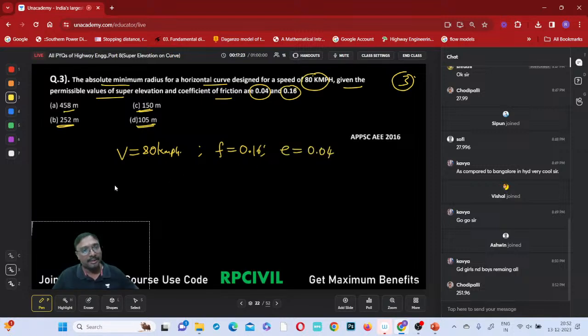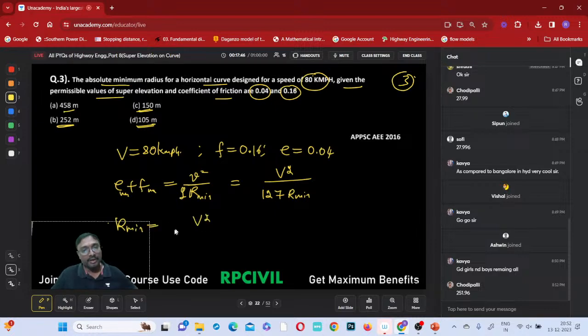So now, E plus F equal to, right? Do you remember that E max plus F max equals small v square by g R minimum, or you can also write it with capital V as capital V square by 127 into R minimum. So what is that R minimum? You can get it from capital V square by 127 into E max plus F max, right?